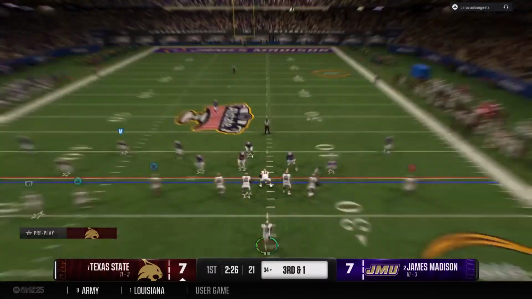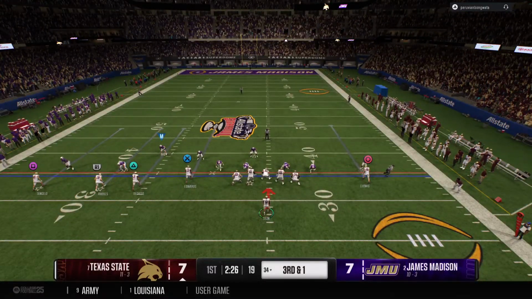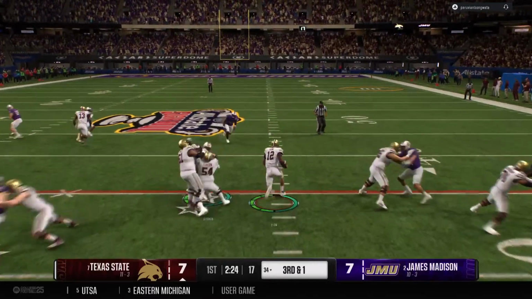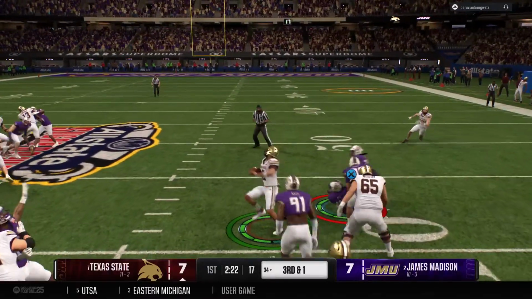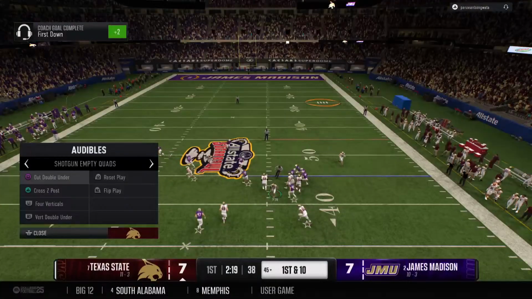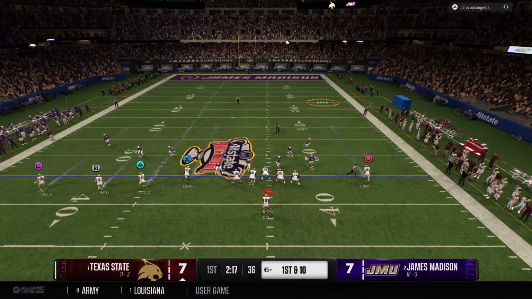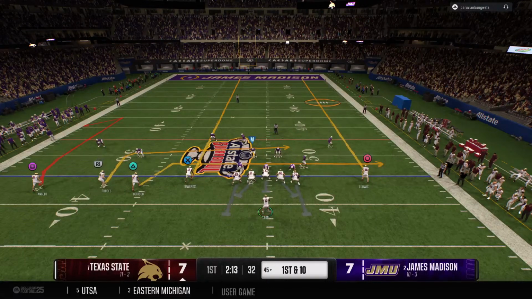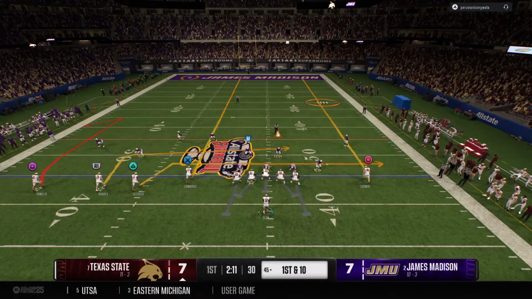After the incompletion, they'll come to the line with 3rd and 1. Takes the snap and takes off on the run. He shreds the tackle. He'll earn the first down, but pay for it with a hard hit. The running play gives the offense a fresh set of downs.